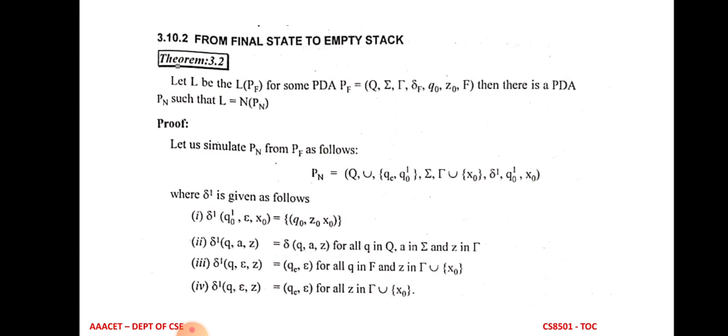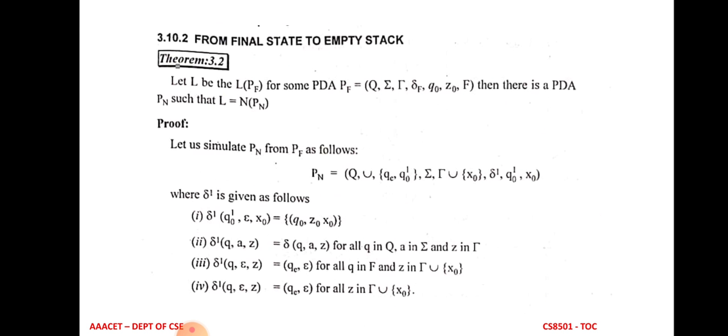So the same concept: PF is the pushdown automata for final state, and PN is the pushdown automata for empty stack. Proof: you have PN, the pushdown automata for empty stack, having 7 tuples like in the previous step. In the first step we have delta dash of Q0 dash, comma epsilon, comma X0. The stack has some element, because it is the final state, so it is equal to Q0 comma Z0 X0.